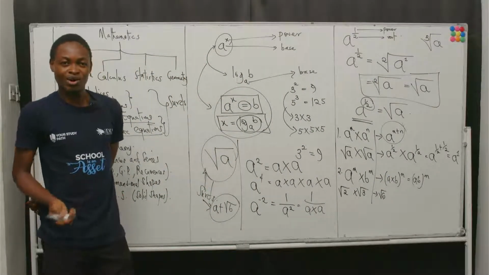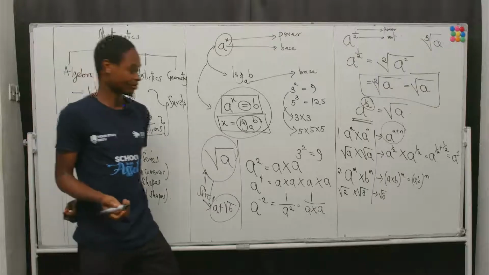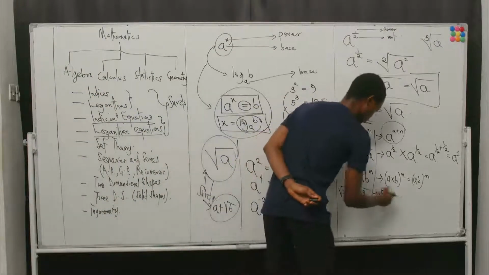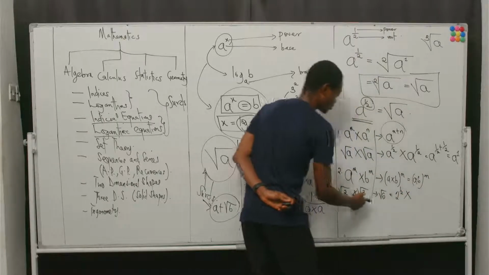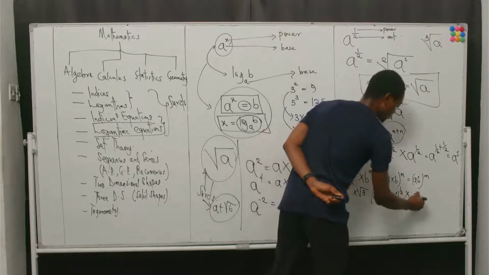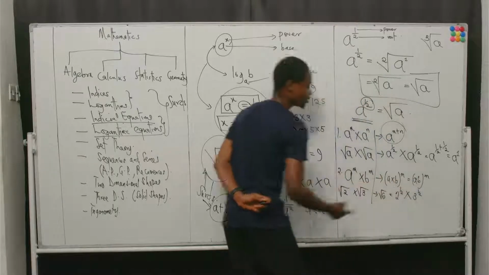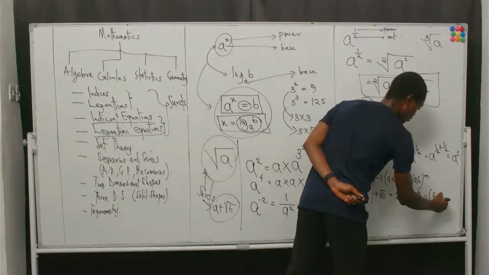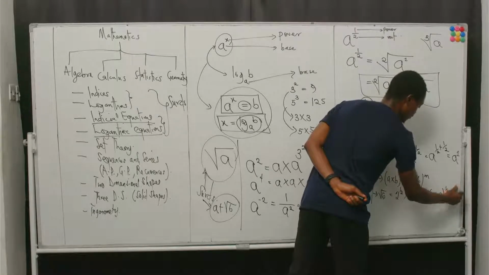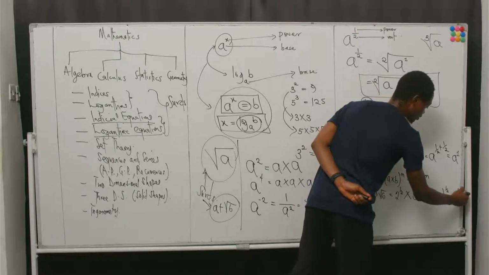But what exactly have we done? What we have simply done is, because square root of 2 is 2 raised to the power half, times square root of 3, that's 3 raised to the power half, the power is the same. So in this case, it means 2 times 3 raised to the power half, which is 6 raised to the power half.